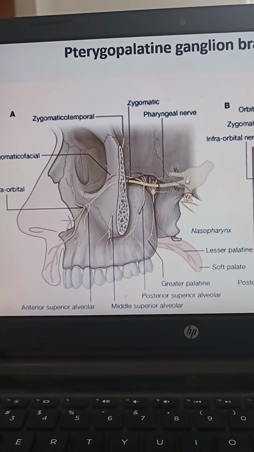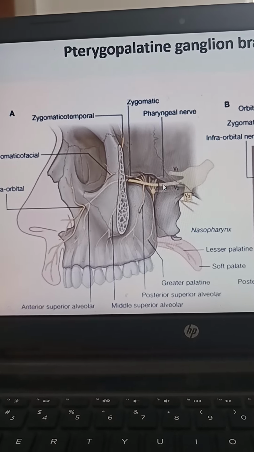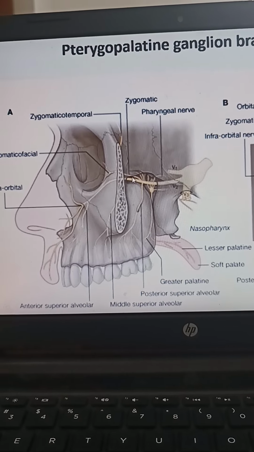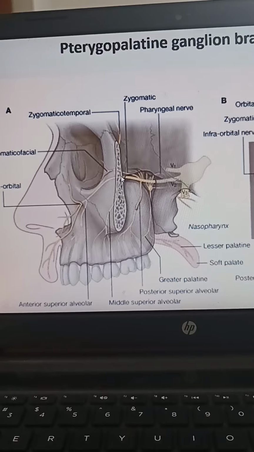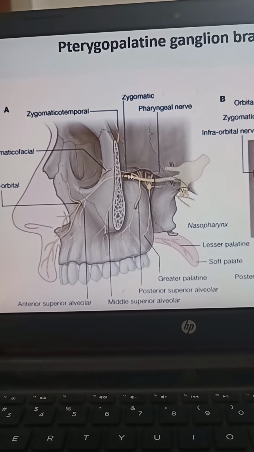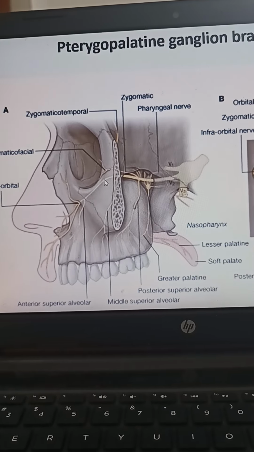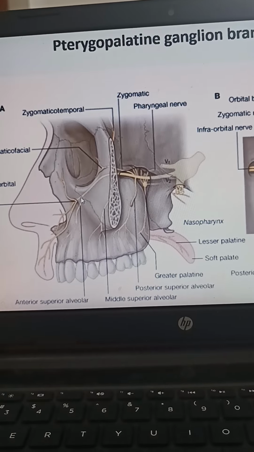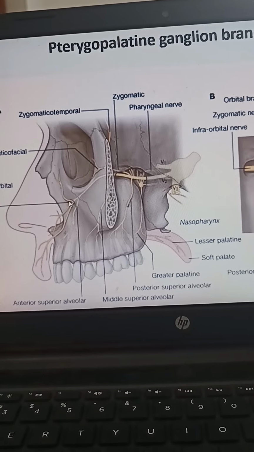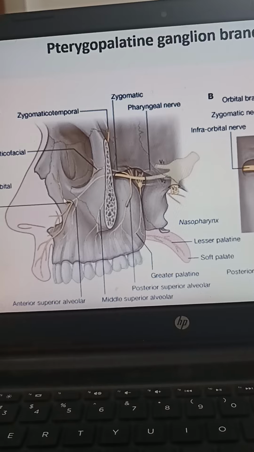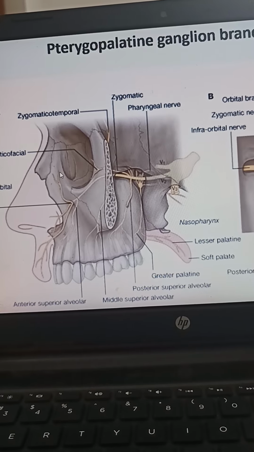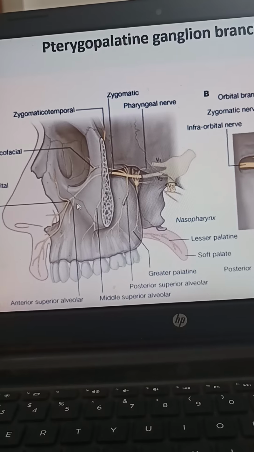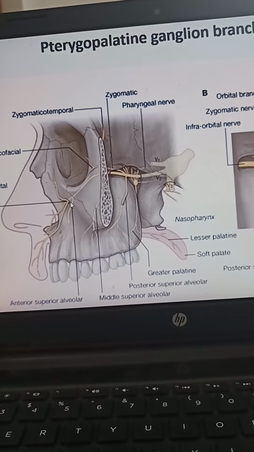Now you can see the maxillary nerve entering into the pterygomaxillary fossa, traveling forwards and entering the orbit through the inferior orbital fissure, cruising through the lower surface of the orbit and coming out as the infraorbital nerve. Now you can see the branches going up to the lateral aspect of the nose, down to the upper lip and cheek, etc.